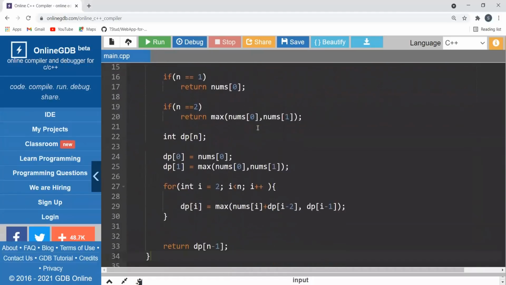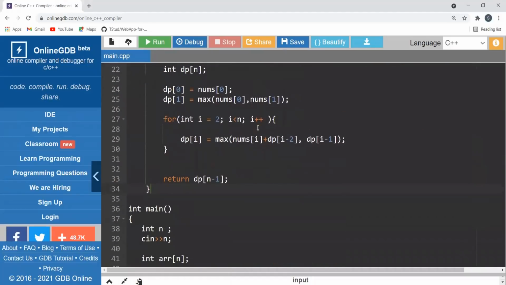The code is given in the description itself. So this is it for this video. Hope you have understood the complete problem, the approach and the identification of a dynamic programming problem.